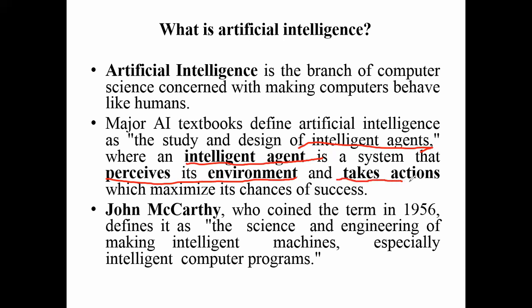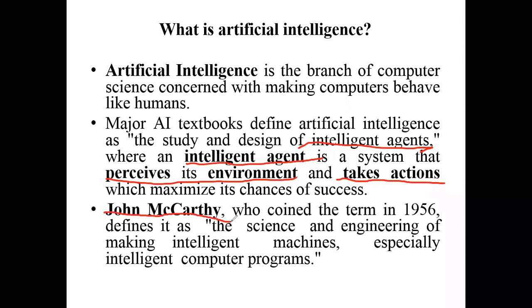Based on the information, what will it do? It will take some action. Whatever action it takes should give success, so that it will maximize its success. If it is just taking actions that do not give proper success, then what is the use of taking actions? Yes or no? So the machine should take the action such that the output maximizes its success.